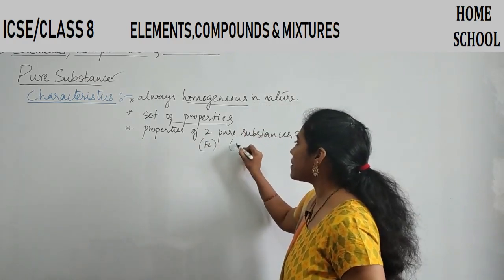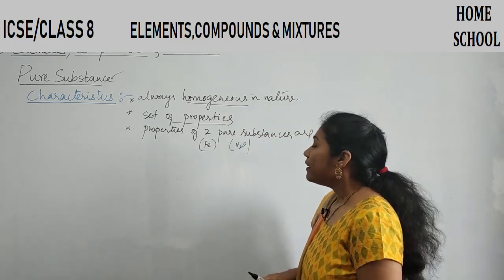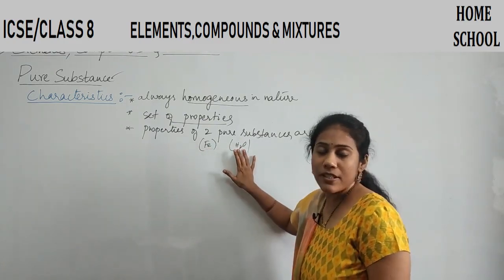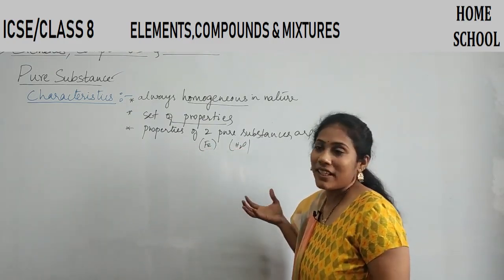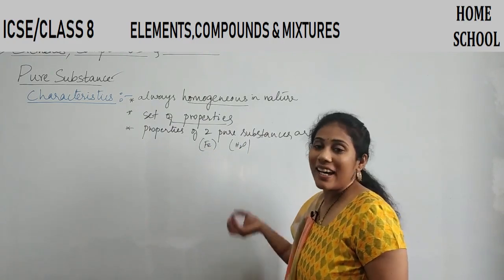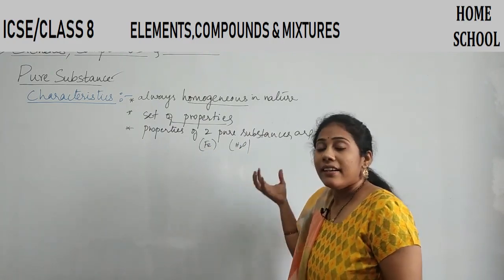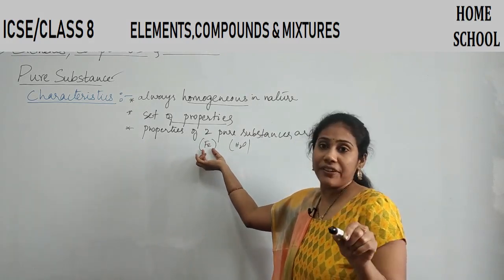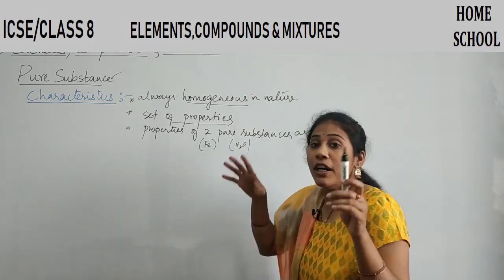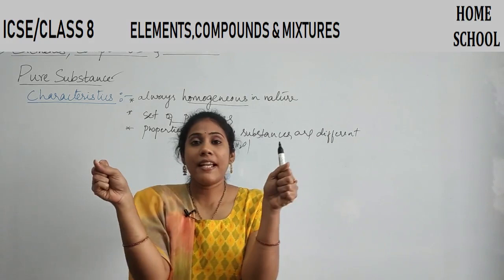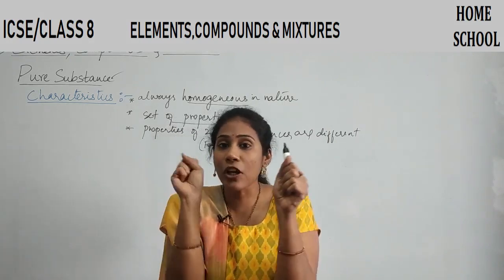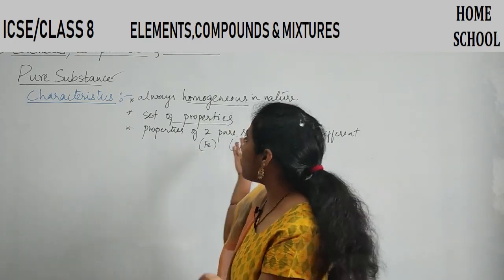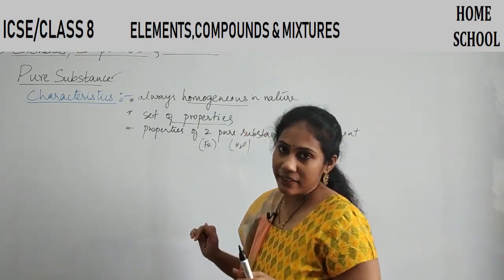I have another pure substance like water. Can the properties of iron be similar to the properties of water? Never, right? See, water is a liquid, iron is a solid. There are many properties of iron which are entirely different from water. So when you take two pure substances, their properties are not the same, they are entirely different, right? So this is the meaning of this line.